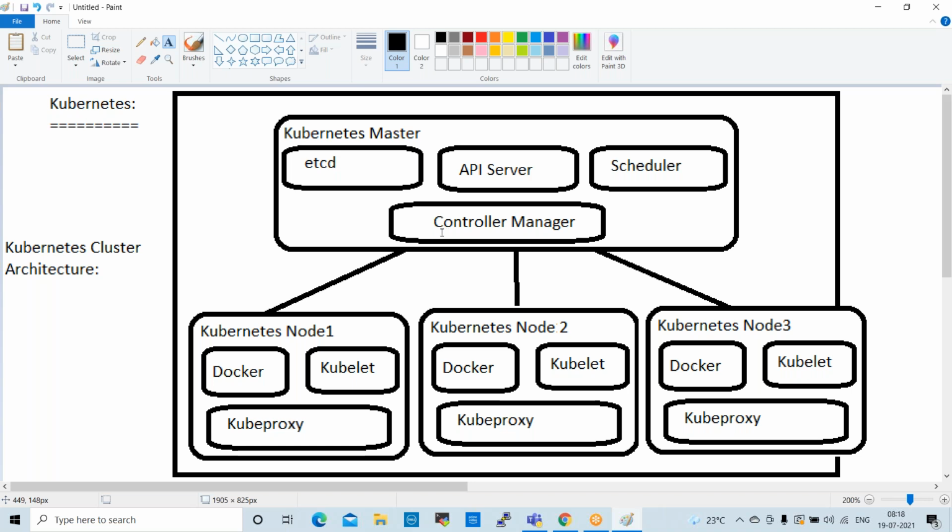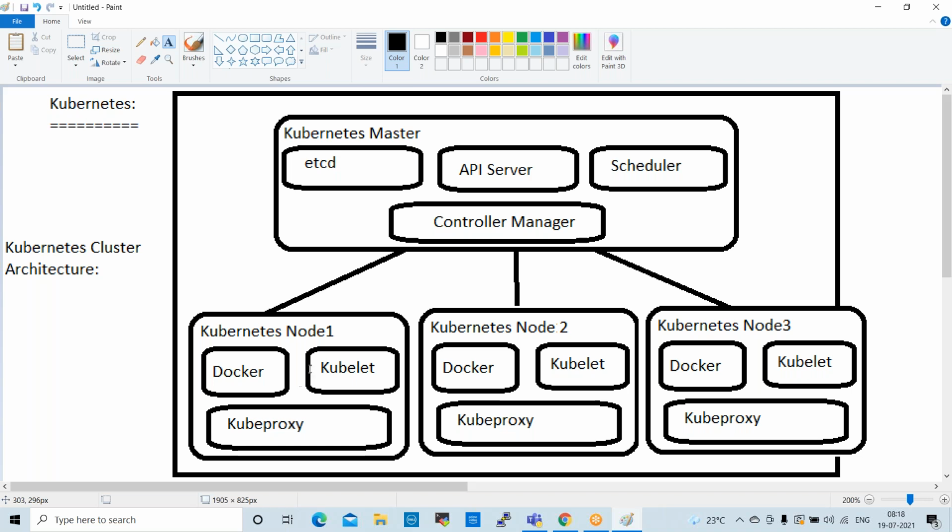The next one is nodes. Depending upon your application scalability, criticality, and project requirements, we will configure nodes.